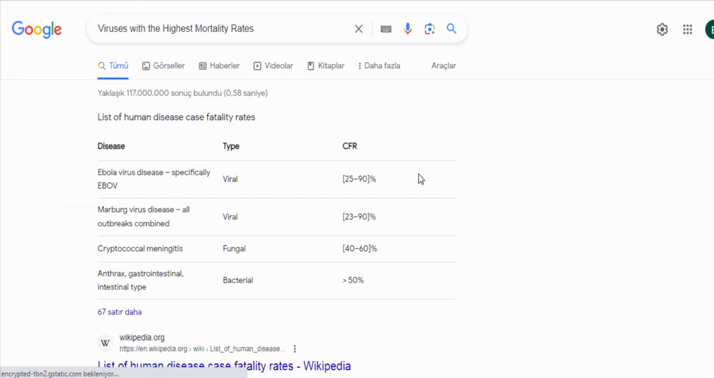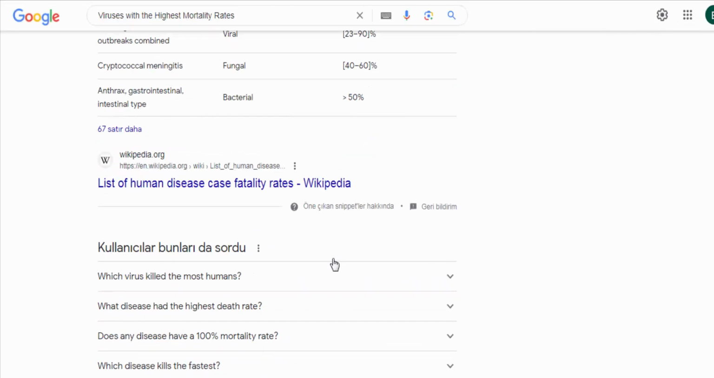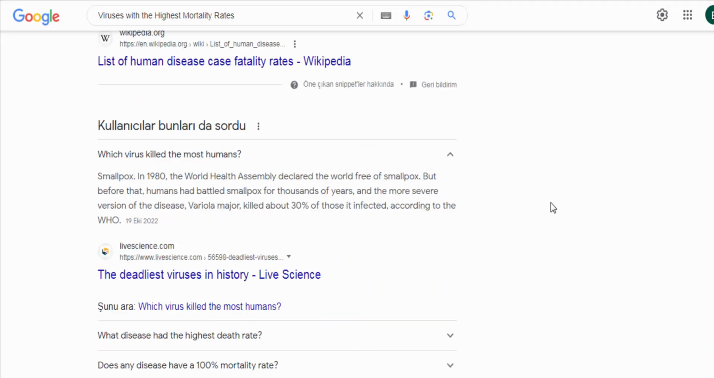Hantavirus. Different strains of hantavirus cause various diseases, including hantavirus pulmonary syndrome, HPS, and hemorrhagic fever with renal syndrome, HFRS. Mortality rates can vary depending on the strain and region, ranging from less than 1% to over 15%.